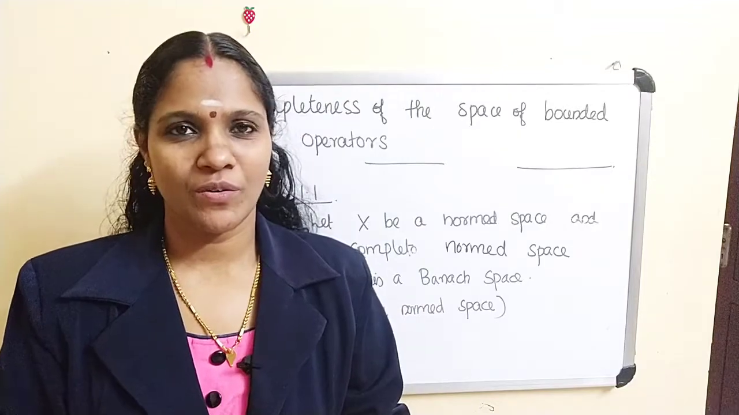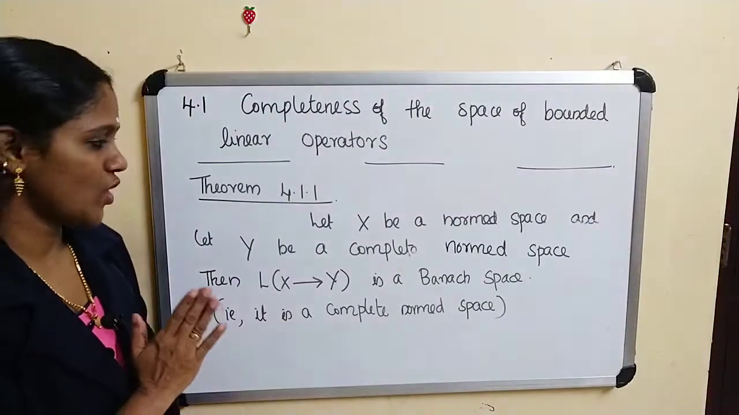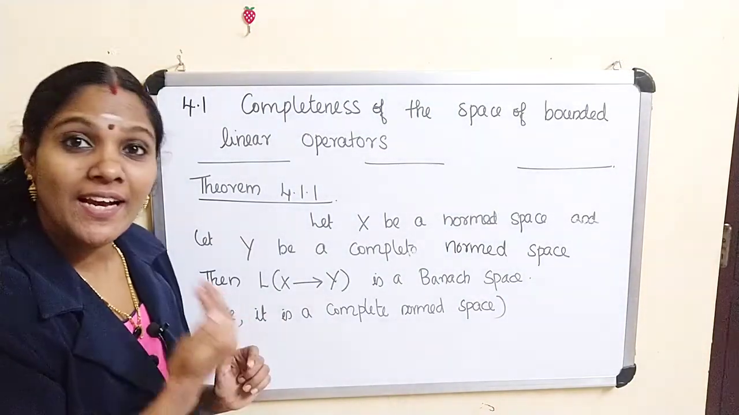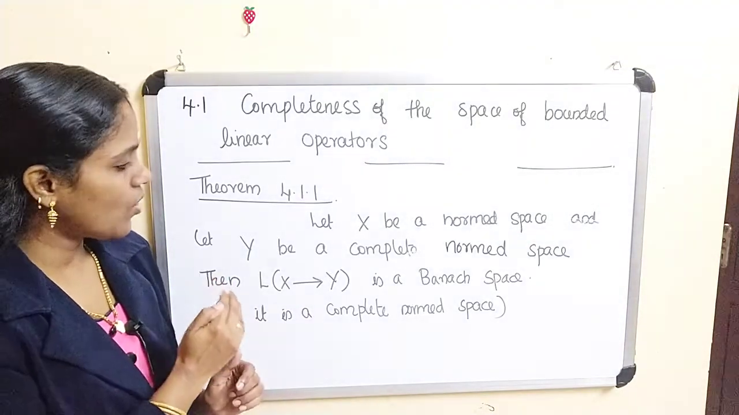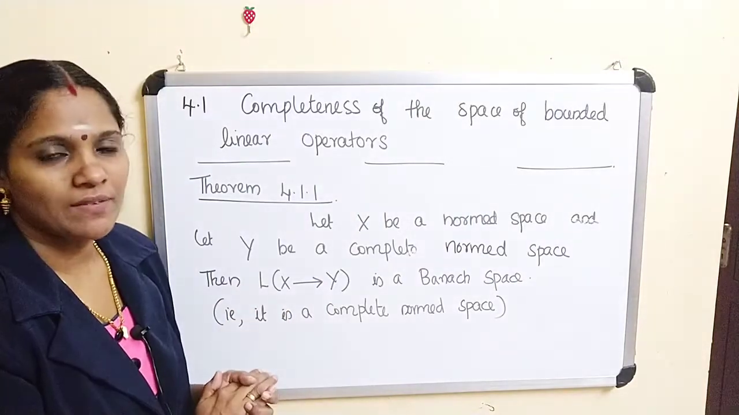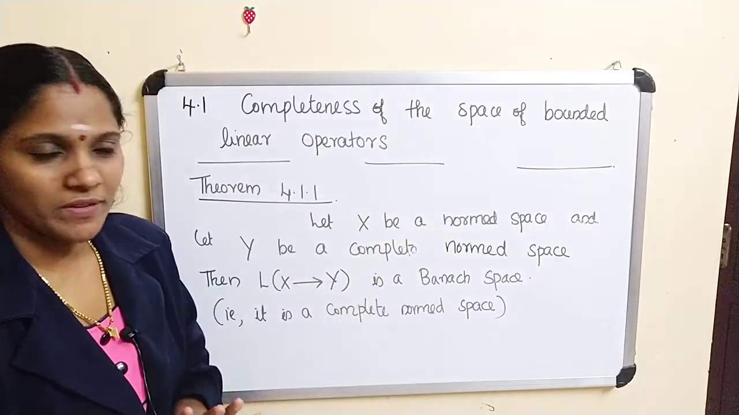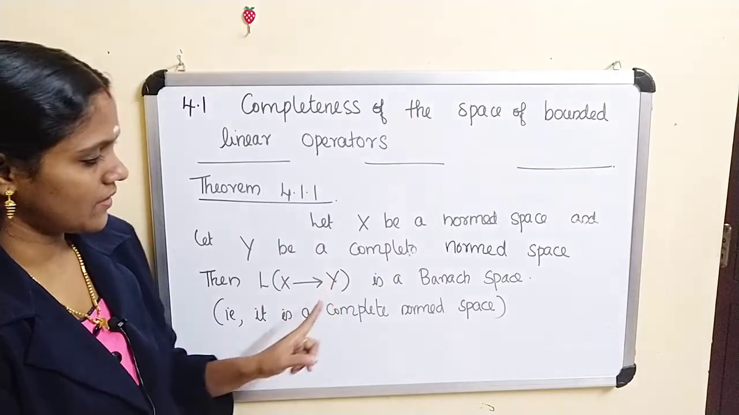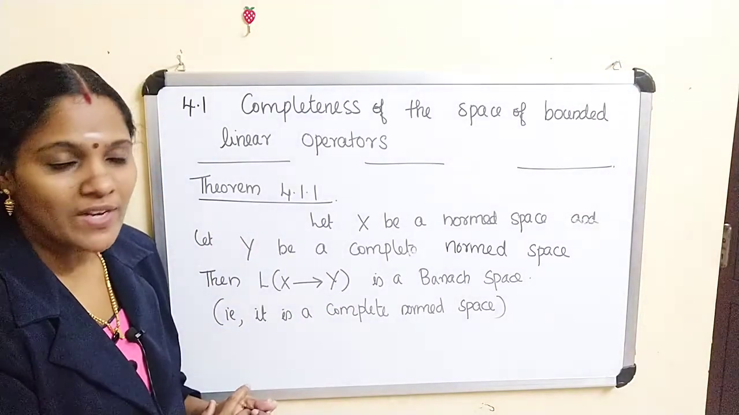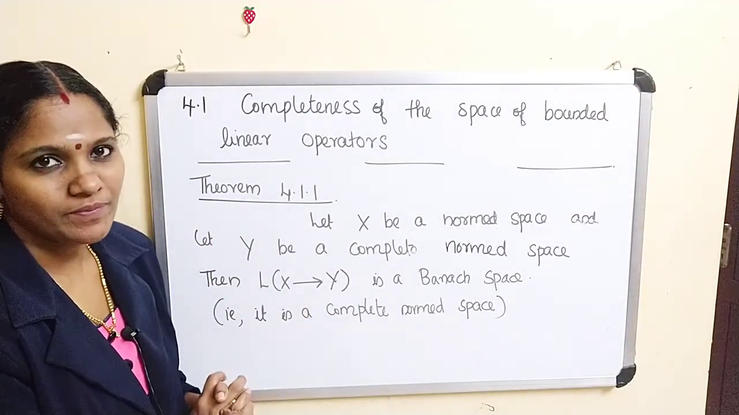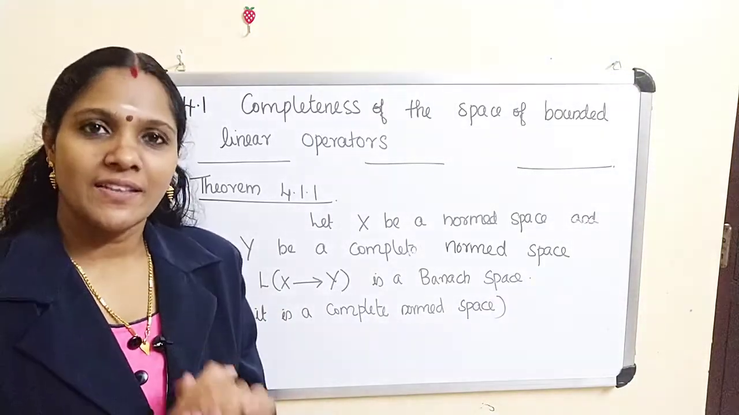Today we are going to prove one theorem, and the statement of the theorem is: let X be a normed space and Y be a complete normed space. Complete normed space means it's a Banach space. Then L(X,Y) is a Banach space. So there is no need that X must be a complete normed space. If the codomain is a complete normed space, then the whole set L(X,Y) is a Banach space.